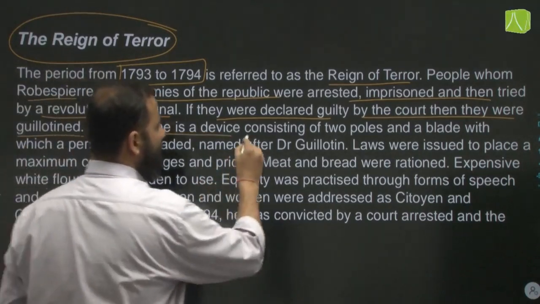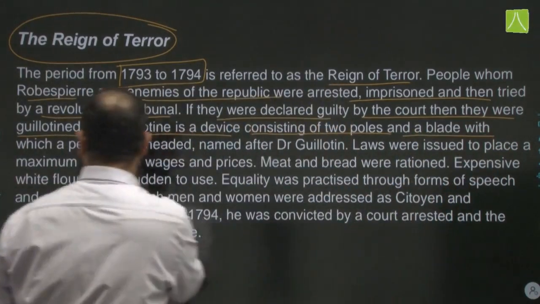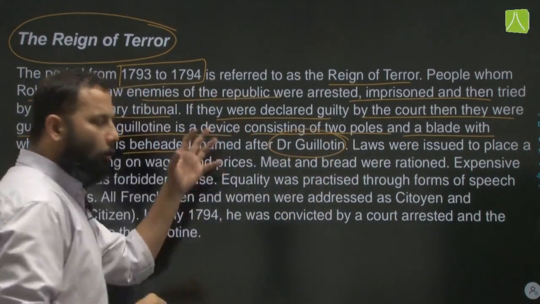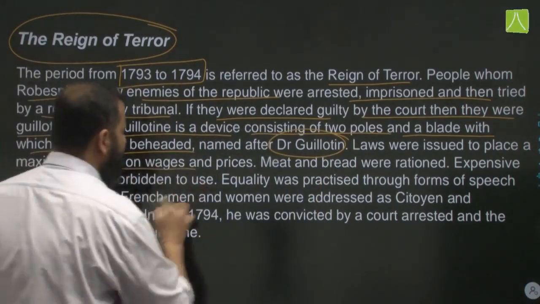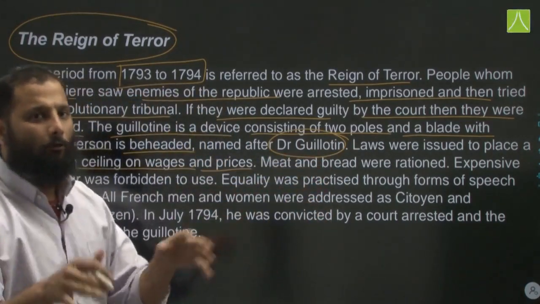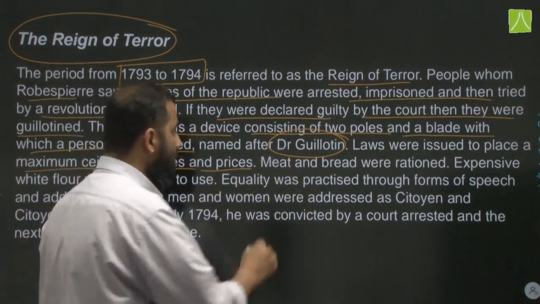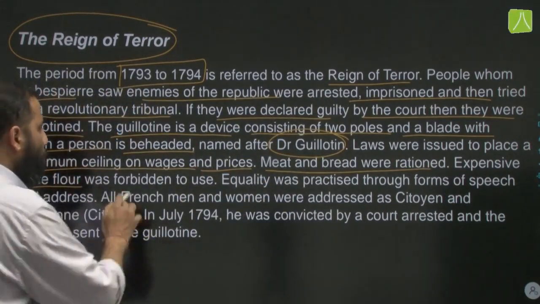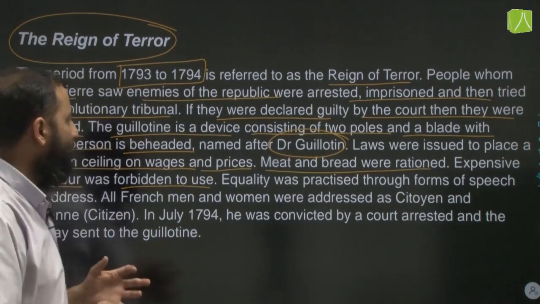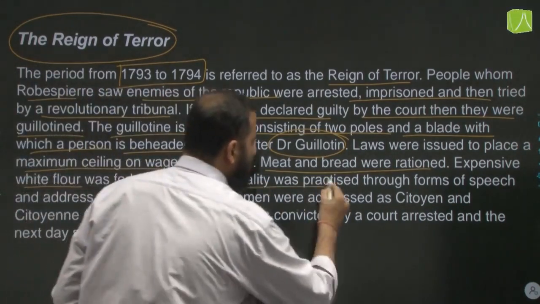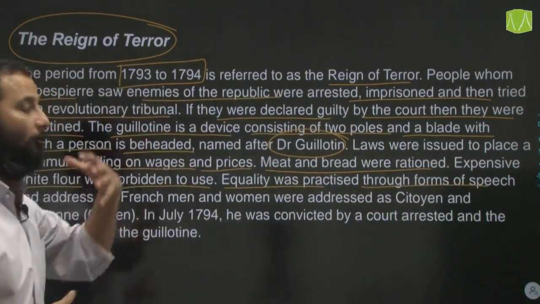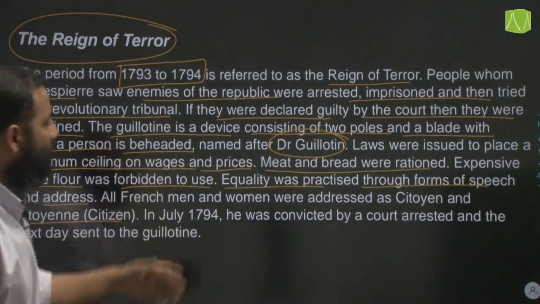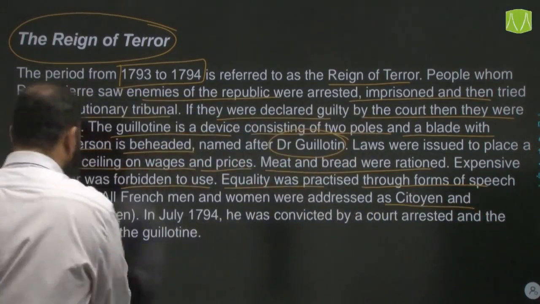The guillotine is a device consisting of two poles and a blade with which a person is beheaded, named after Dr. Guillotine, who invented it. Laws were issued to place a maximum ceiling on wages and prices, so that everything could be controlled, and even meat and bread were rationed. That is, only a fixed amount of meat and bread you could purchase. Expensive white flour was forbidden to use. Everyone would use the equality flour. Equality was practiced through forms of address as well. All French men and women now were addressed as citoyen and citoyenne, that is, citizen.